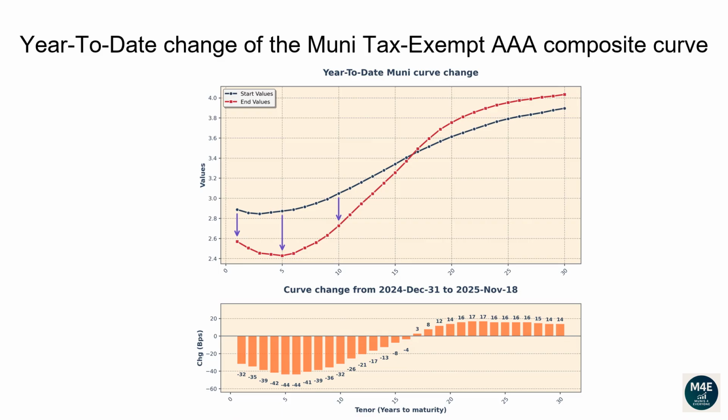The 1-year tenor changed -32 basis points. The 2-year tenor changed -35 basis points. The 5-year tenor changed -44 basis points. The 10-year tenor changed -32 basis points. The 20-year tenor changed 14 basis points. The 30-year tenor changed 14 basis points.